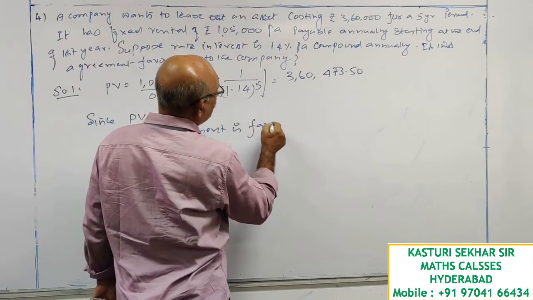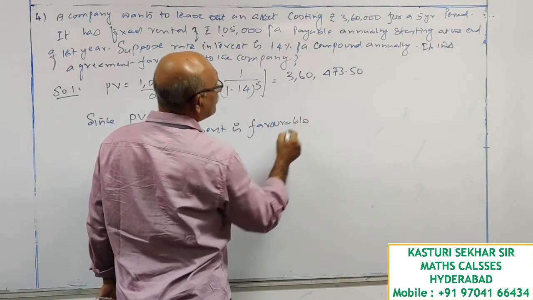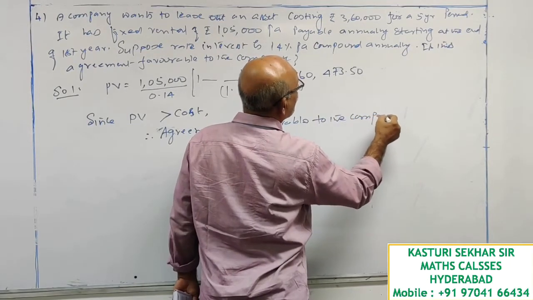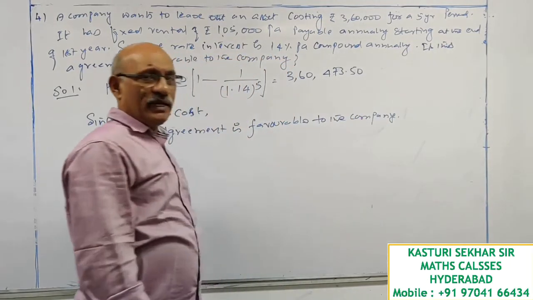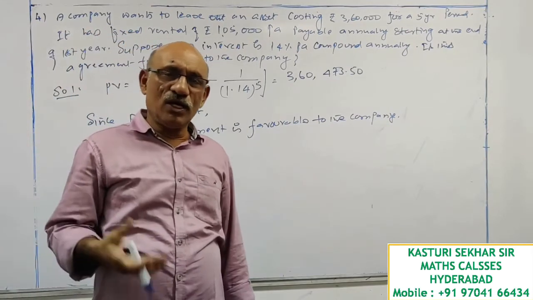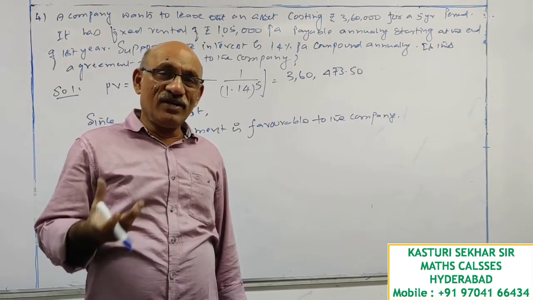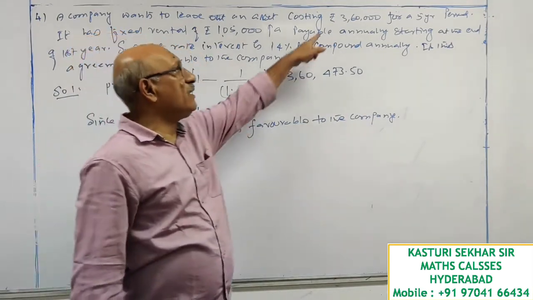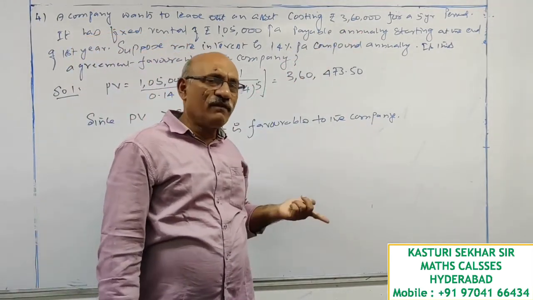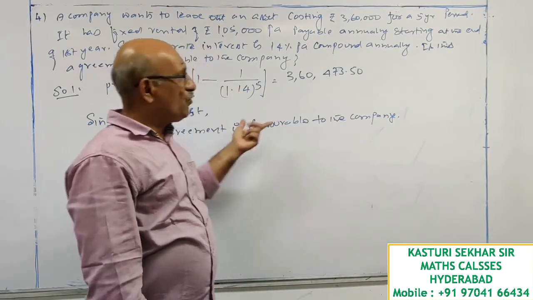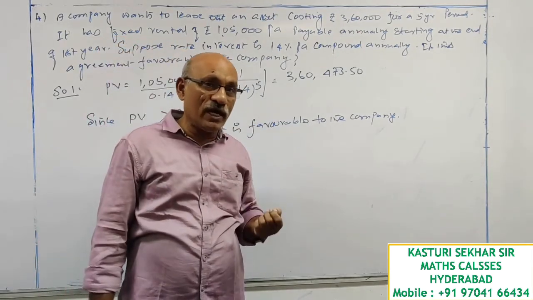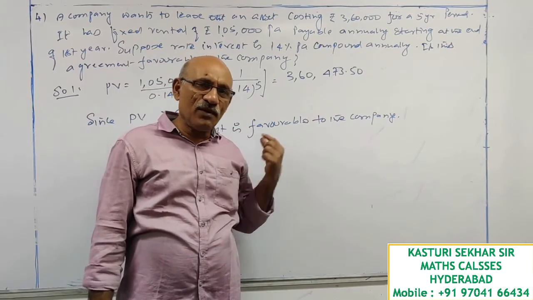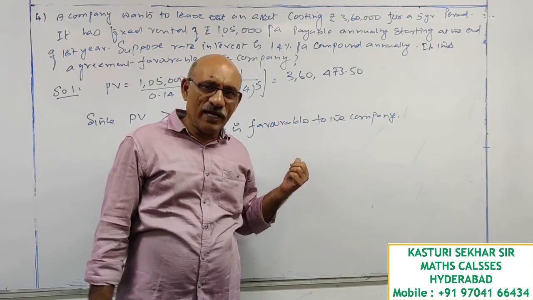Agreement is favorable to the company because you are the owner, you are receiving rent, and the present value of rents is more than cost of the asset. So you prefer to give it for rent. Okay. This way you have to take a decision when you are owner. When you are a tenant, you will think it in a different way. Further 3 problems already I solved on this.